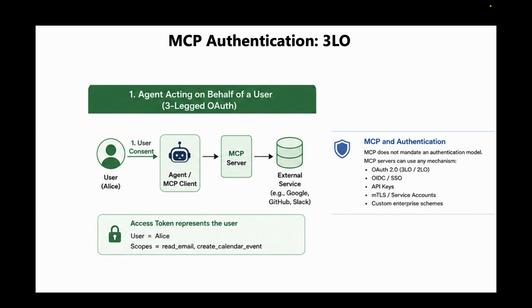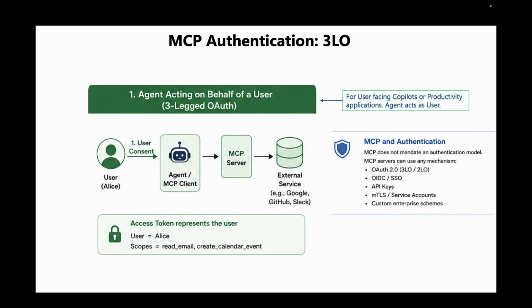In user-facing applications where the agent works on behalf of the end user, the answer is the end user's identity. It can be done using three-legged OAuth, or 3LO, where the user explicitly signs in and grants consent to the application. For example, Alice might allow the application to read her email and create a calendar event.